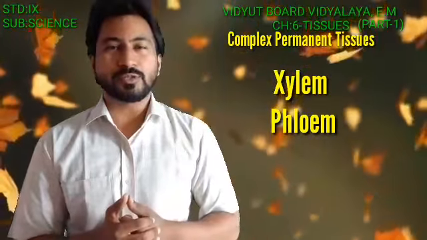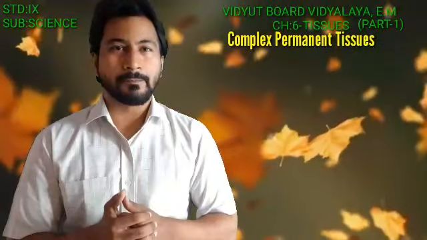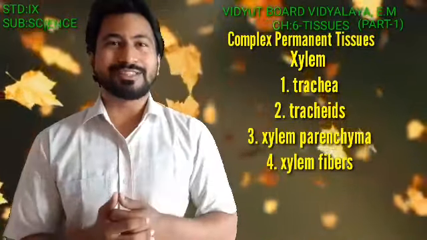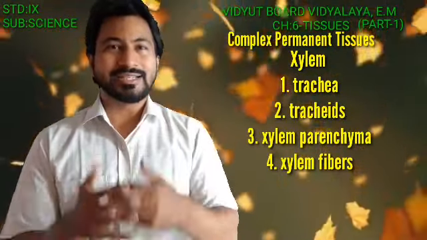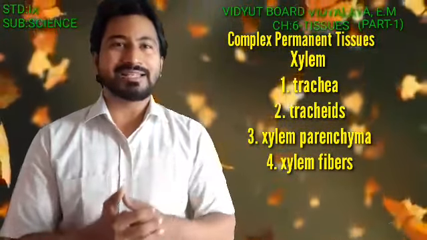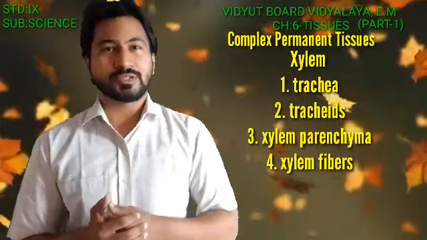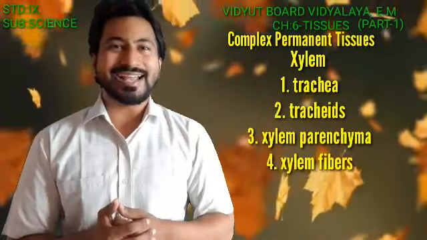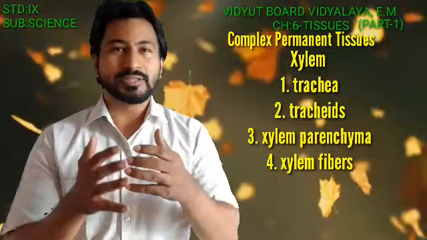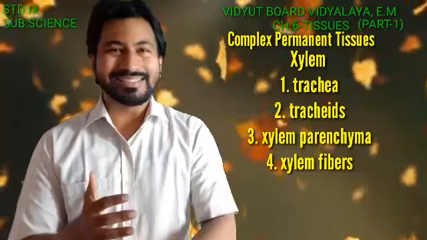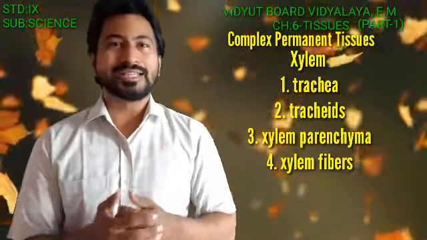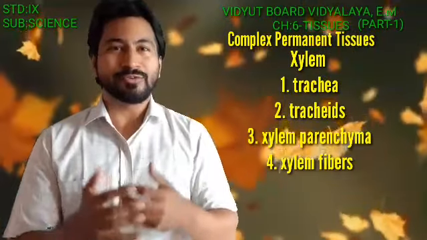Now talking about the first one, that is the xylem. So here are the various differentiations of the xylem, that is the trachea, the tracheids, xylem parenchyma and xylem fibers, out of which the trachea and the tracheids are responsible for the transport of water from the ground level to the top level, and in doing so they do not require any sort of energy.